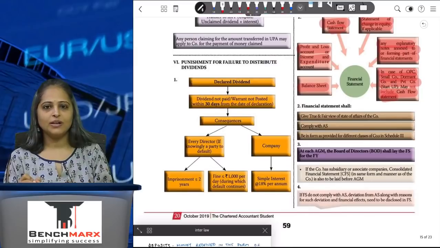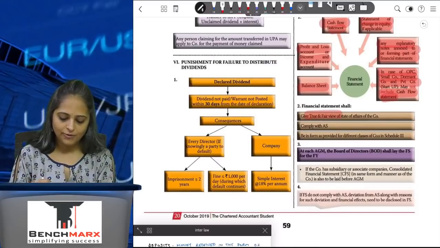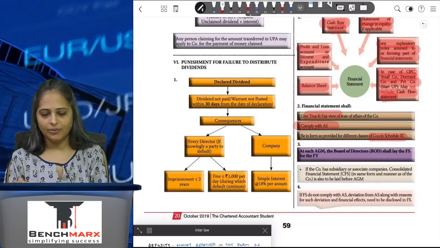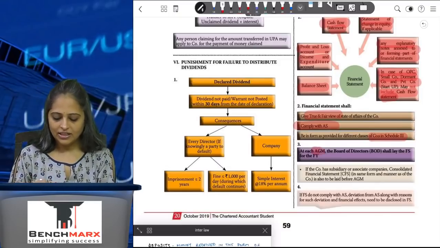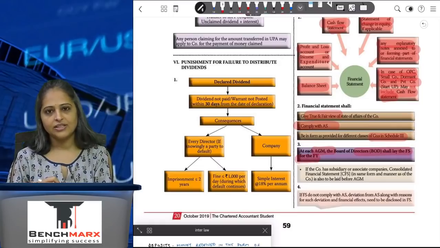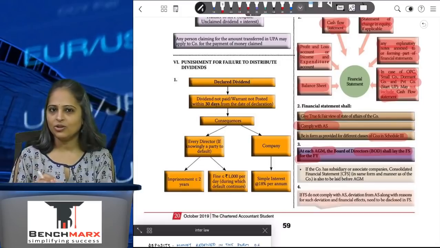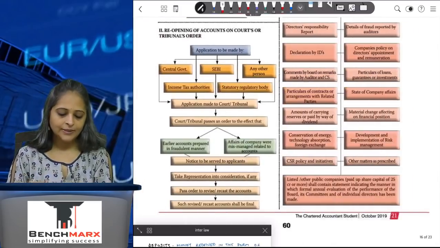Financial statements which the company gives have to give a true and fair view, and have to comply with the accounting standards and Schedule 3 of the Companies Act. And at each AGM, the Board of Directors shall lay the financial statements for the financial year. If you have a subsidiary company, you will have to lay the consolidated financial statements.